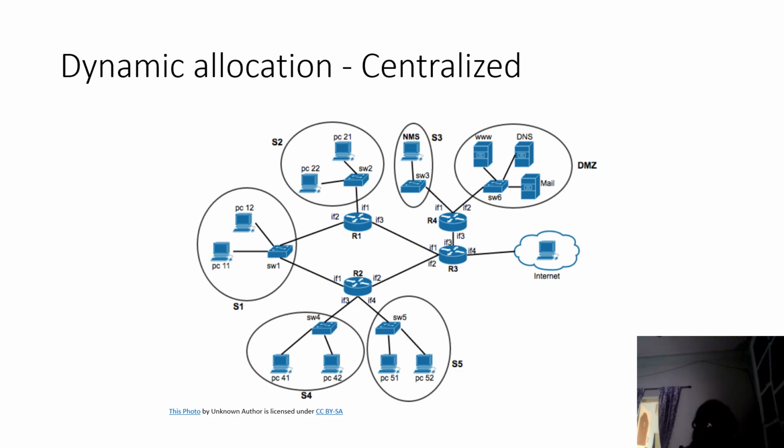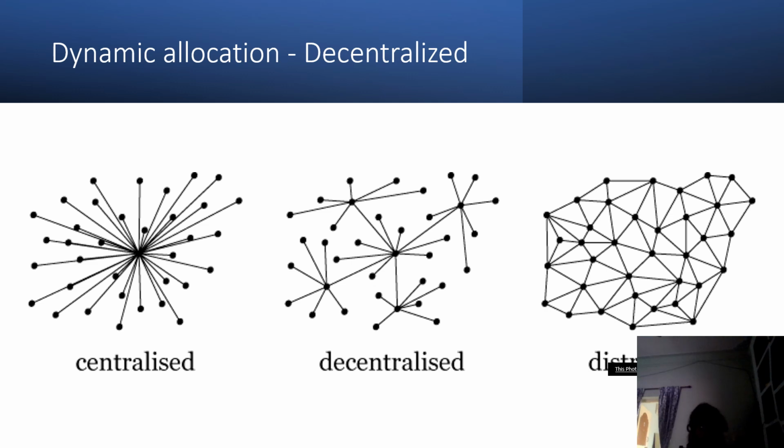So whenever one computer has to send data to another, it should pass it to the central computer in the star topology, and then it will send it to the particular computer.